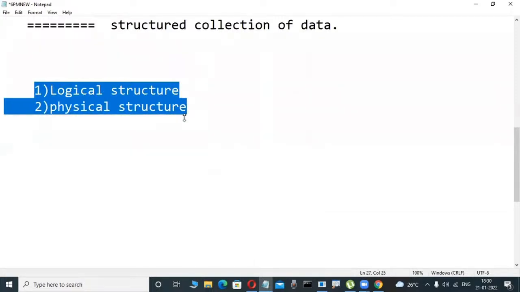Anybody in our class, maybe computer students, maybe from the academic side, where DBMS theory is there, database management system is a paper in MTech, MCA, BTech, BCA, MSc computers. Tell me briefly, what is the difference between logical and physical structure? Does anybody have any idea? Easy, not difficult. What is logical structure? What is physical structure?